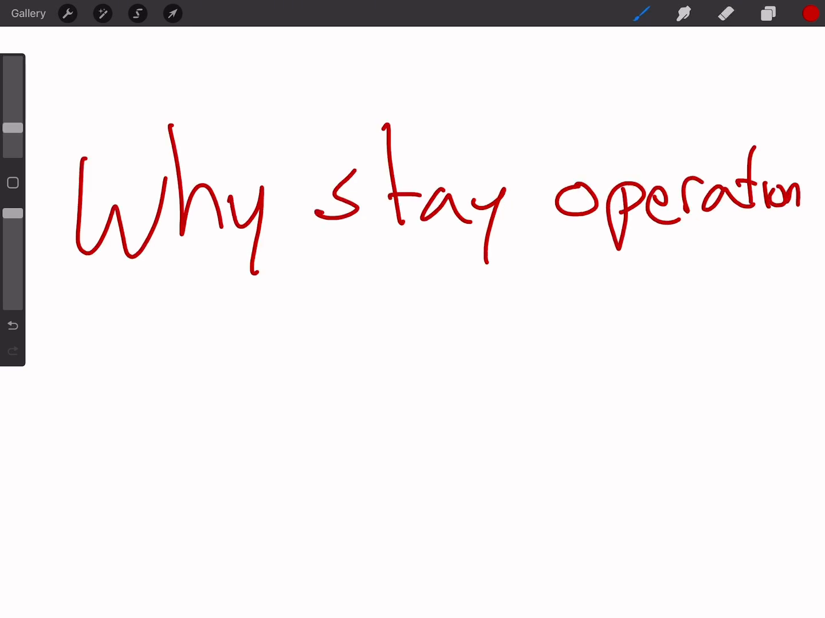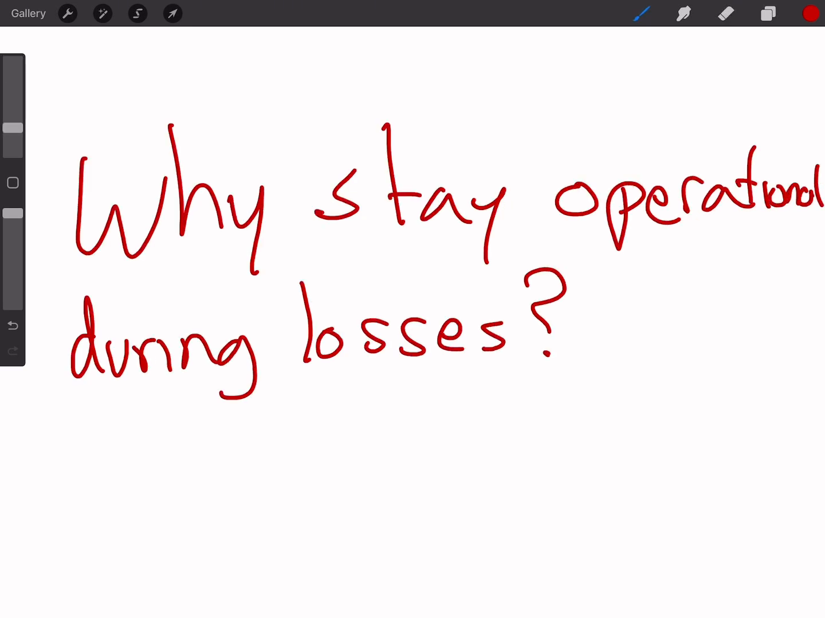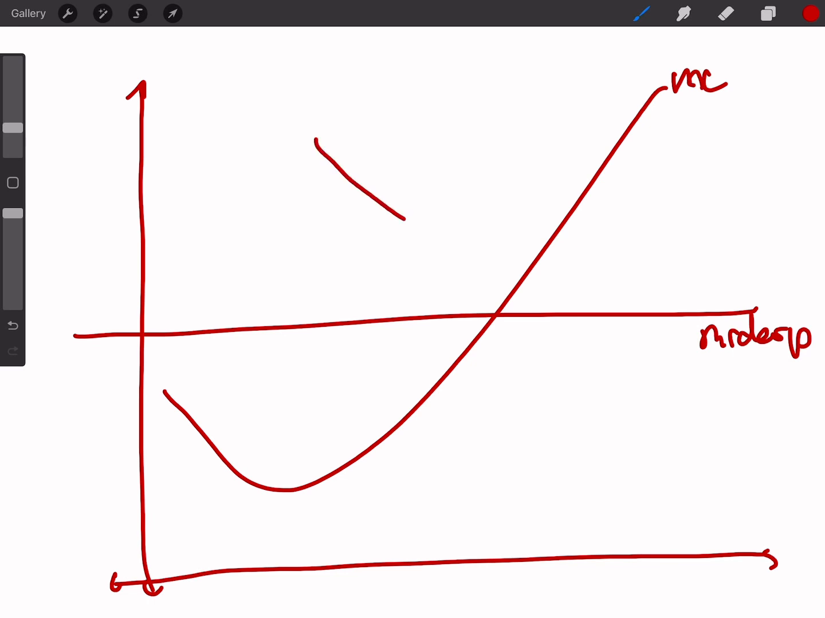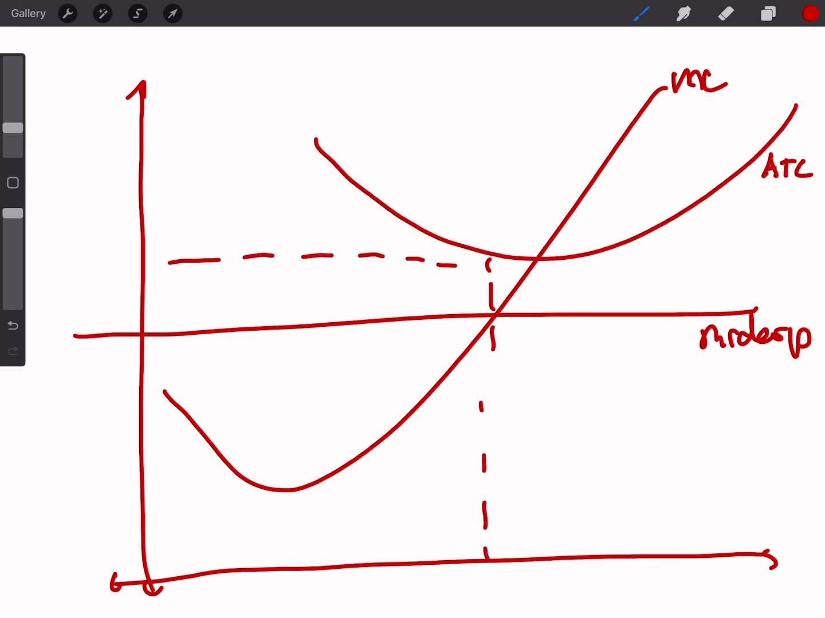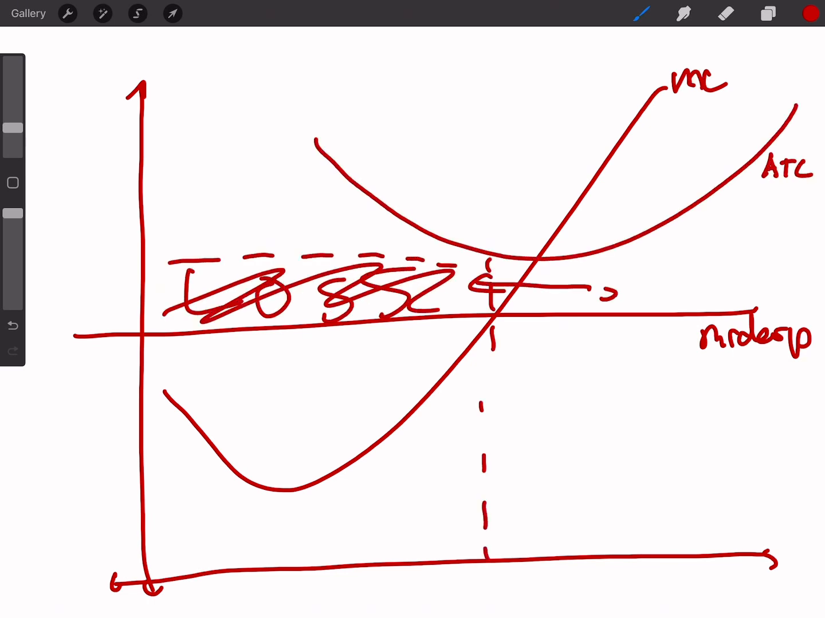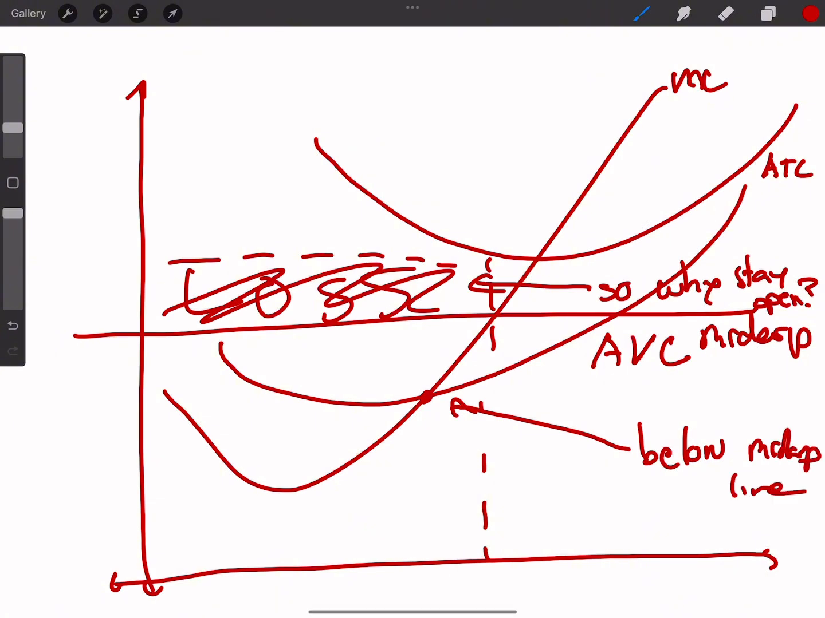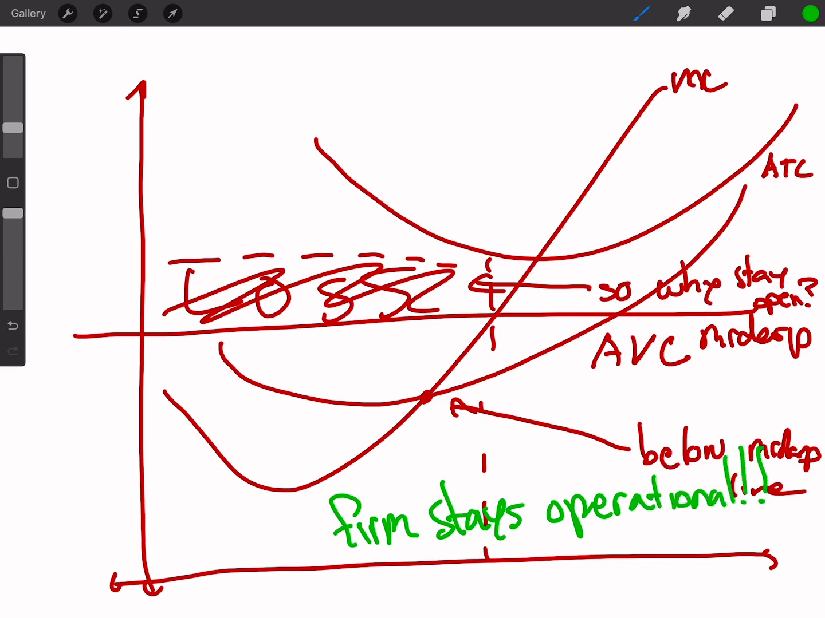So why should you stay open if you are losing money? It's because there's another component called average variable cost, the money you spend on variables. So would you stay open even if you have this loss? This is the average variable cost curve. As long as you don't fall below the average variable cost, the firm should stay operational because eventually your revenue will cover it.